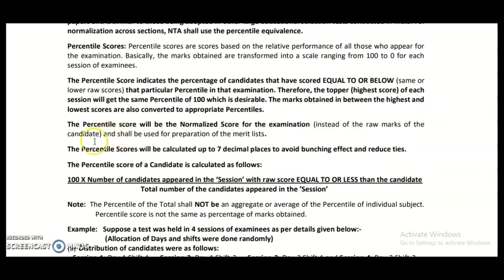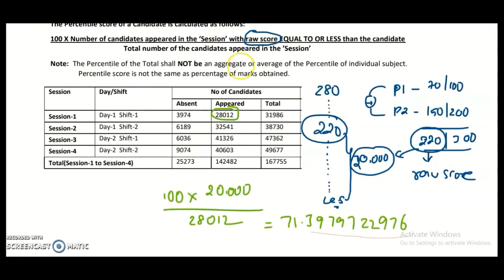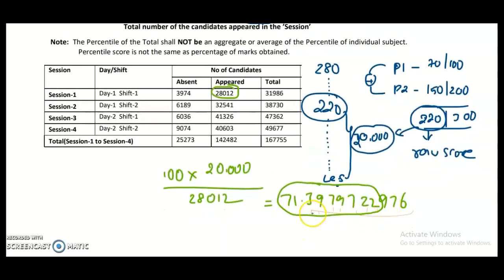Why do we have to take this many decimal values? If you observe the information bulletin of the NTA, the percentile scores will be calculated up to 7 decimal points to avoid the bunching effect and reduce ties. So to reduce ties among the different candidates, we take 7 decimals, that means 1, 2, 3, 4, 5, 6, 7. So the score can be taken up to here, 71.3979722. It is the percentile you got. If it is a 71.39 percentile, then definitely you will clear the JRF. Yes, for example, I am taking.